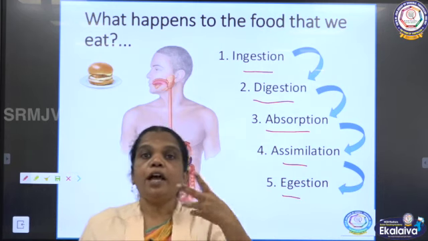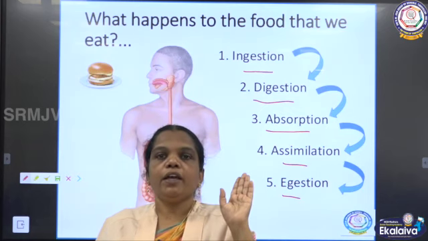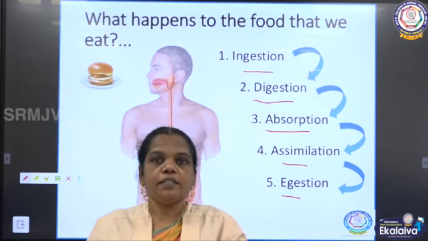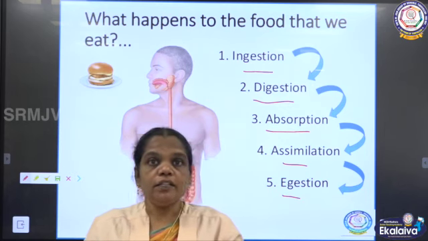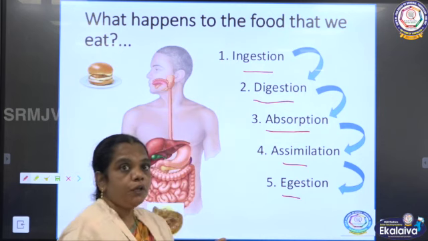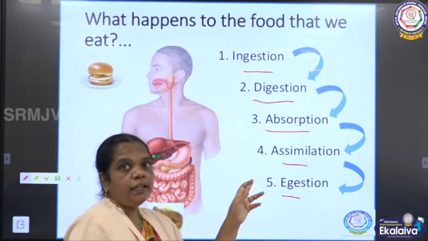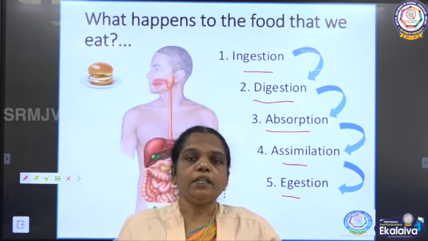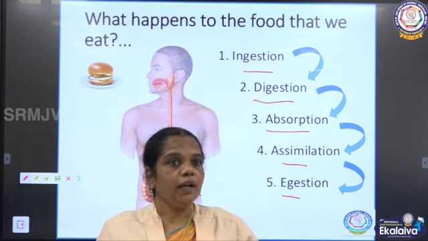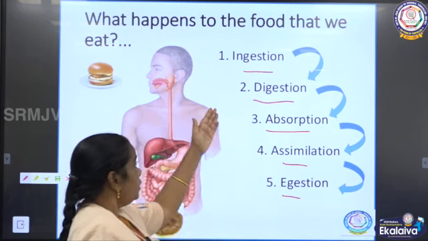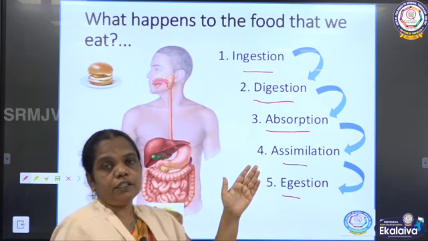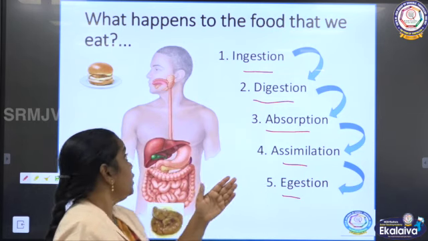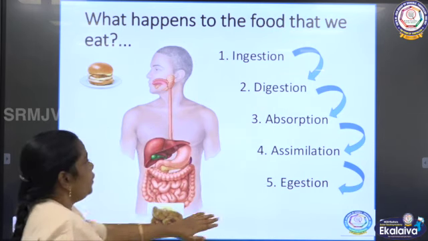Assimilation means utilized by the body for various processes. What are the processes? For growth and protection, as well as for getting energy. When the food is utilized in these things, that is called assimilation. And egestion: the waste, undigested food and unwanted material sent out is called egestion. So these are all the stages involved in nutrition. Now first we are going to learn about the ingestion process in nutrition.